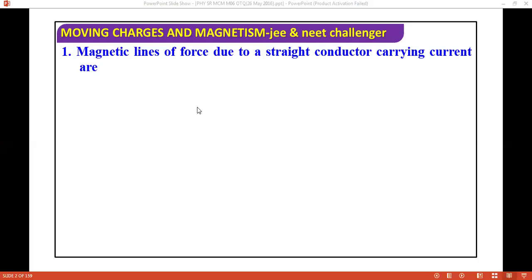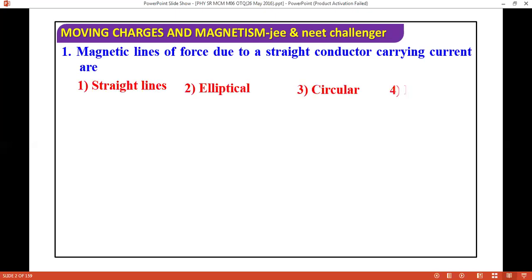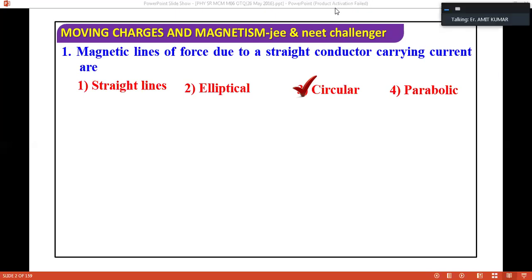This question is: magnetic lines of force due to straight conductor carrying currents are straight lines, elliptical, circular, or parabolic. So the correct answer is circular. Correct answer is circular, the magnetic lines around the straight conducting wire.